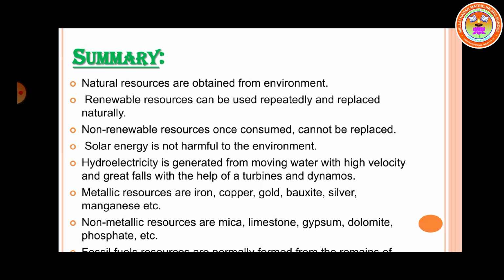Next, let us see the summary. Natural resources are obtained from the environment. Renewable resources can be used repeatedly and replaced naturally. Non-renewable resources once consumed cannot be replaced. Solar energy is not harmful to the environment. Hydroelectricity is generated from moving water with high velocity. Fossil fuel resources are normally formed from the remains of dead plants and animals. Non-metallic resources: mica, limestone, dolomite, phosphate.